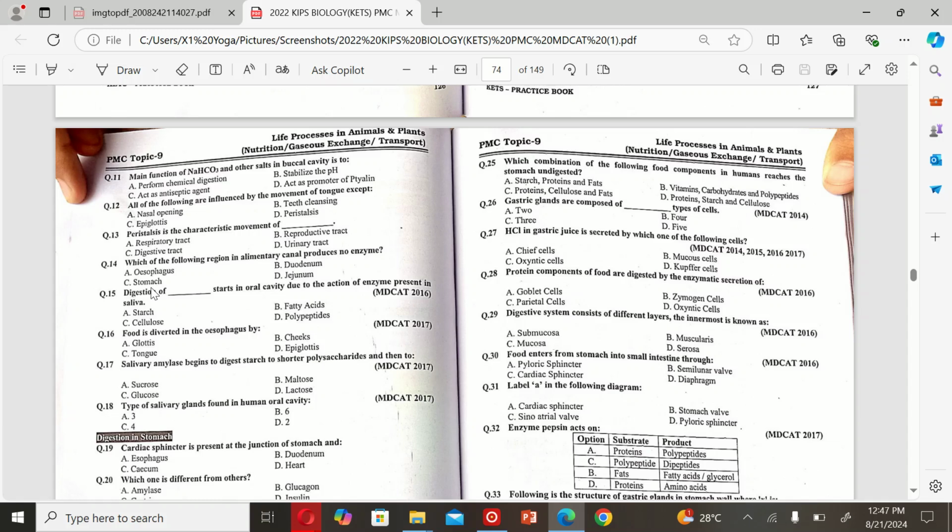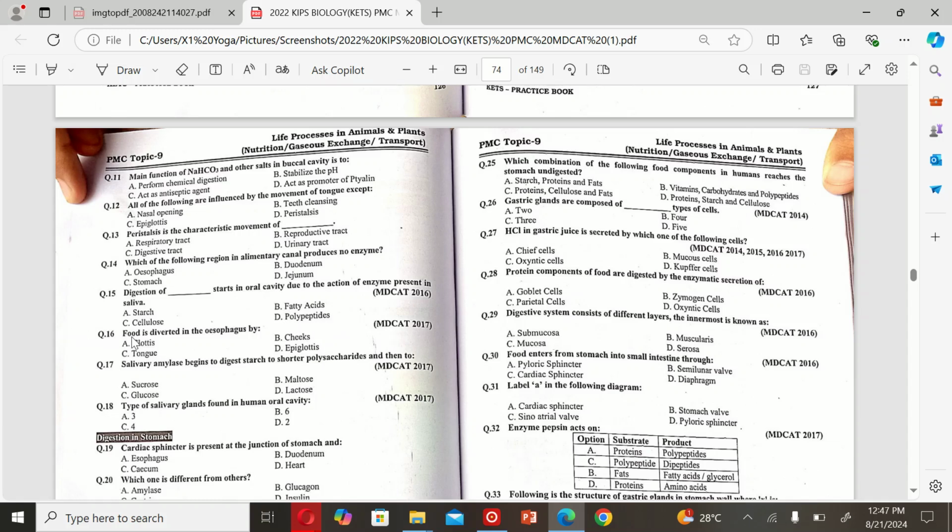Esophagus. The next MCQ is: digestion of dash starts in the oral cavity due to the action of enzyme present in saliva. A. Starch. B. Fatty acid. C. Cellulose. And D. Polypeptides. So the correct option is A.